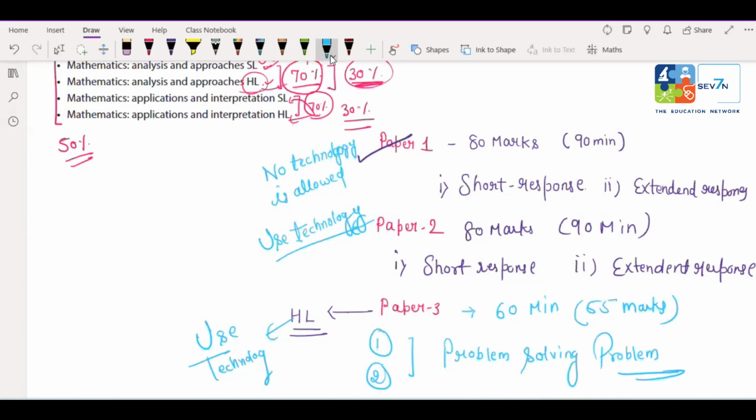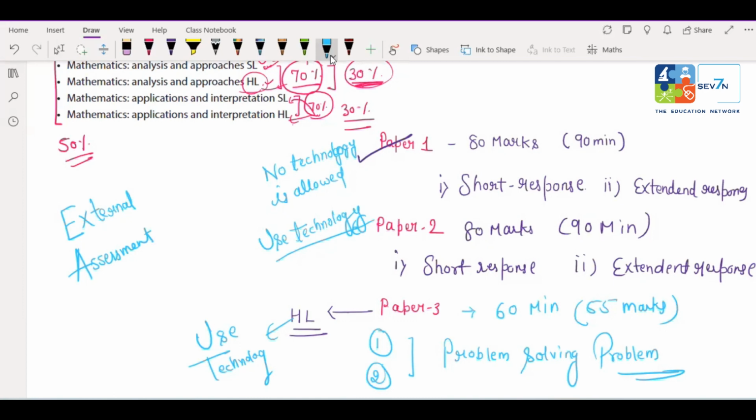This is known as external assessment. Why is this external assessment? Because all the 3 theory papers are set by an IB examiner, and your answer sheet is also checked by an IB examiner. But now, what is the meaning of internal assessment?